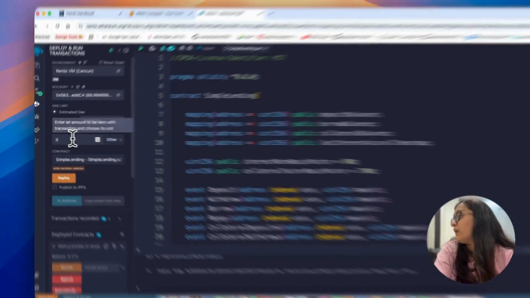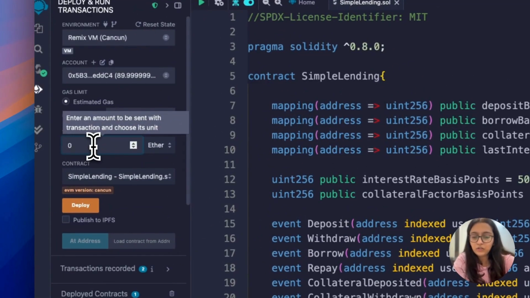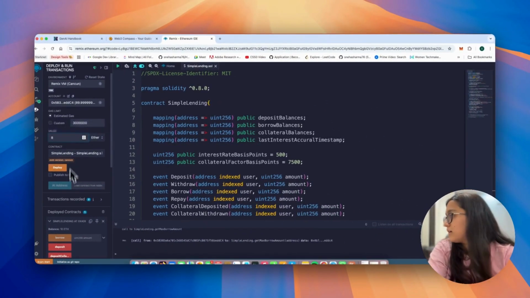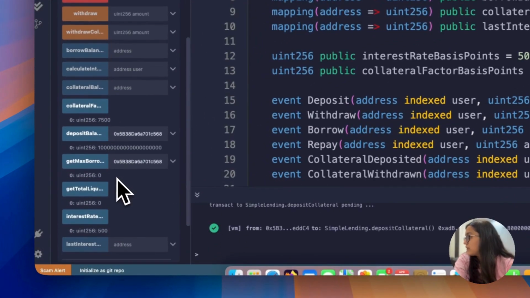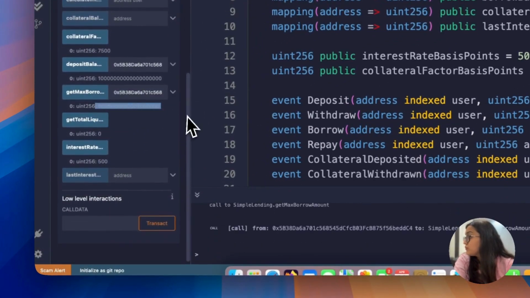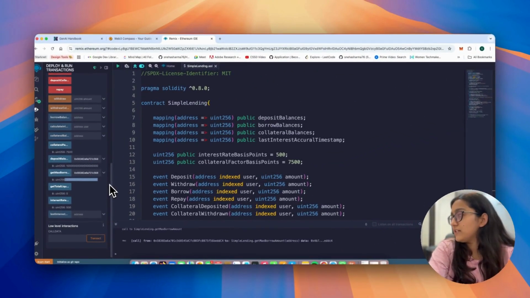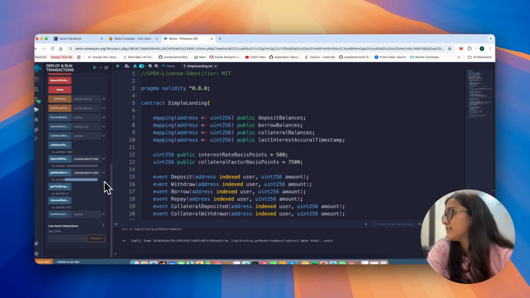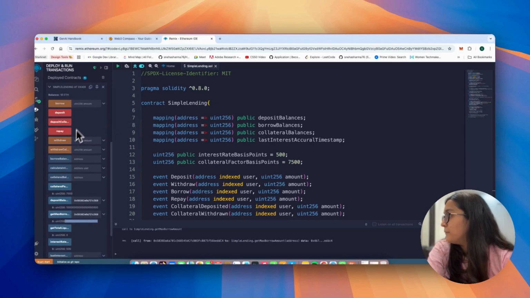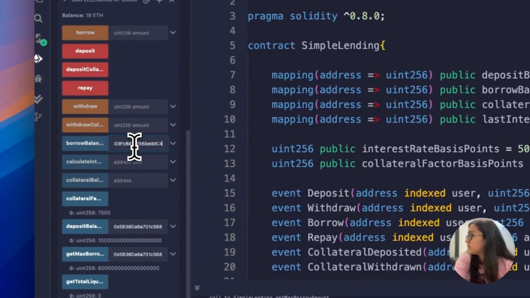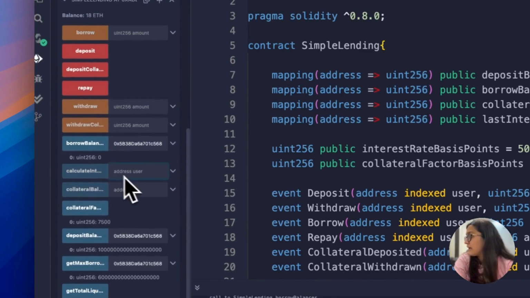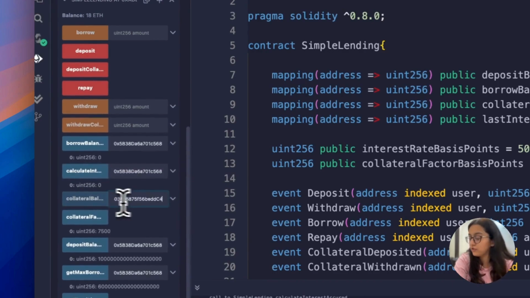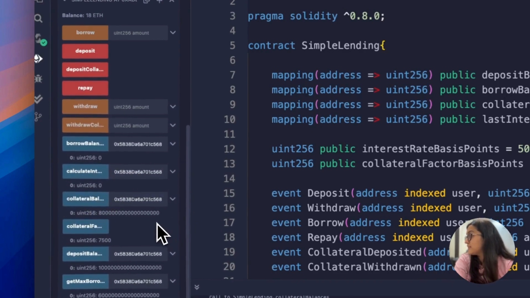Now, let me deposit some collateral. So I will say collateral would be 8. Okay, deposit collateral. Okay, great. Now can you check get maximum? So you can borrow a maximum of 75% of it, which is 75 by 100 into 8. So it would be 6 ETH, right? And I want to check borrow balance, it's 0. Calculate interest, 0. Collateral balance is 8.